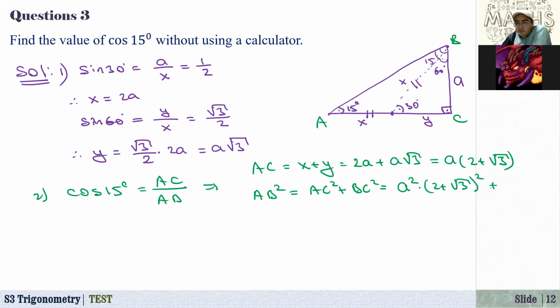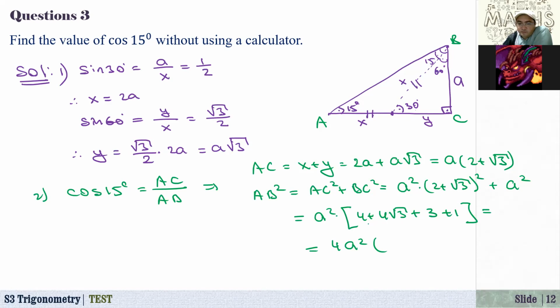And how about BC squared? That is a squared. If you simplify this, a squared is a common factor. Here we have 4 plus 4 square root of 3 plus 3 plus 1, right? Which is equal to 4a squared times 2 plus square root of 3.